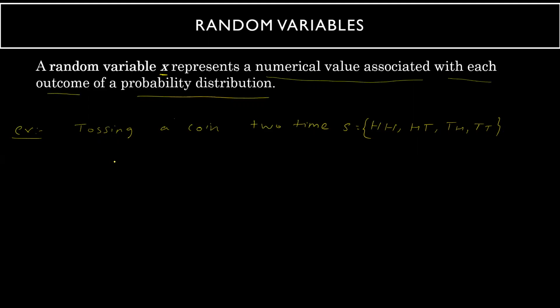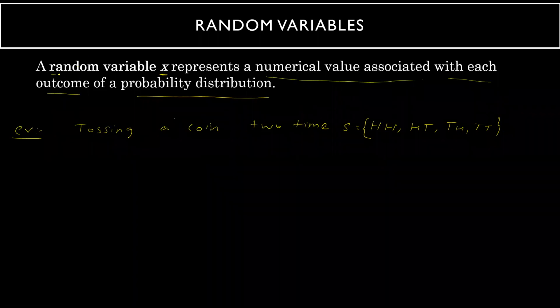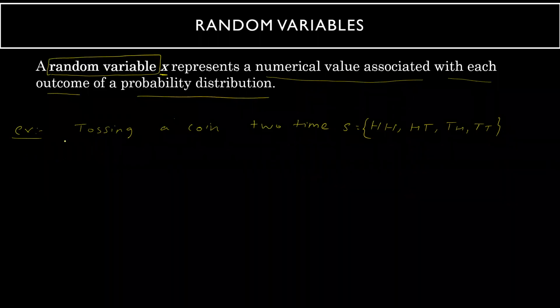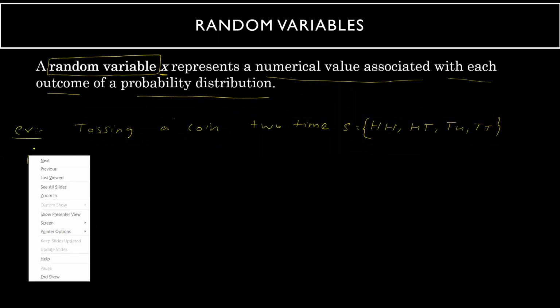Earlier we calculated the probabilities directly. Now in this particular case, we will not do it directly. We will introduce something called a random variable. So what is this random variable? Let us say I'm taking x as a random variable.